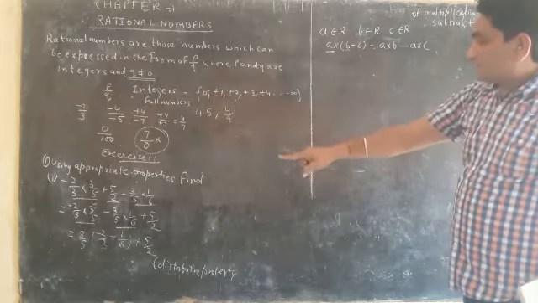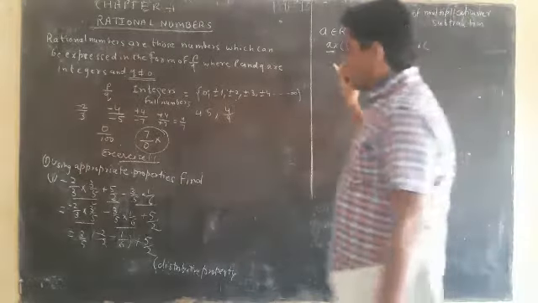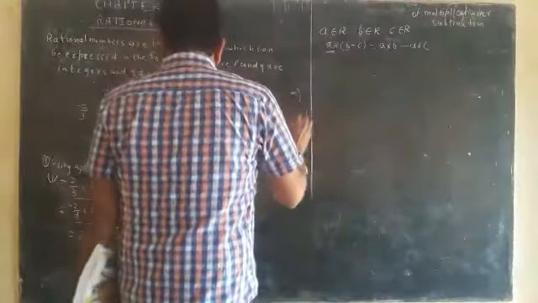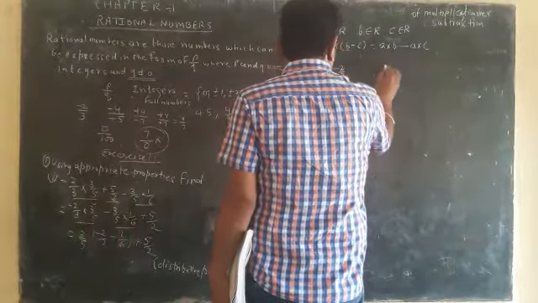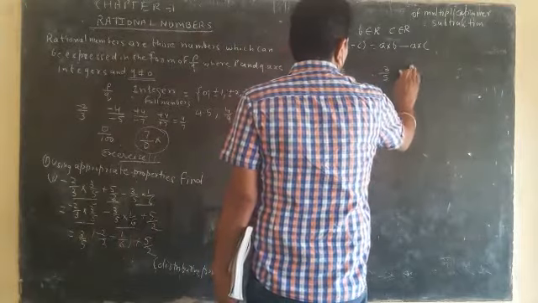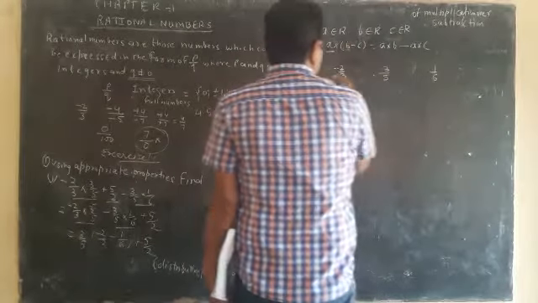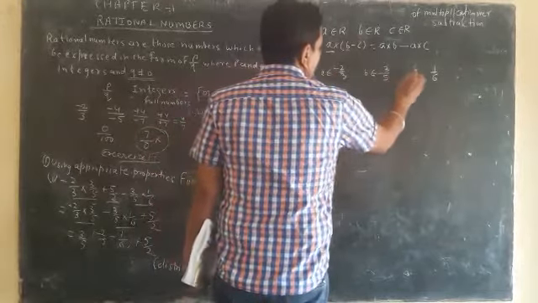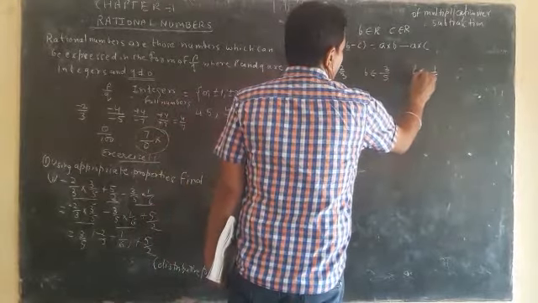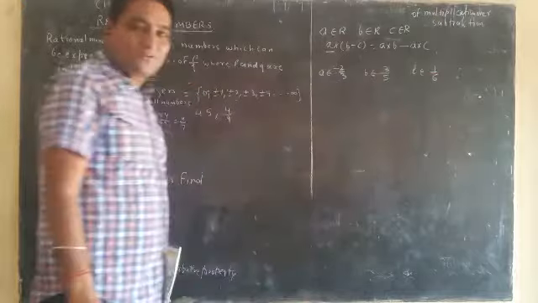Okay. Observe in this condition also there are three numbers: minus 2 upon 3, 3 upon 5 and 1 upon 6. Suppose we take minus 2 upon 3 as A, 3 upon 5 as B and 1 upon 6 as C. Okay.